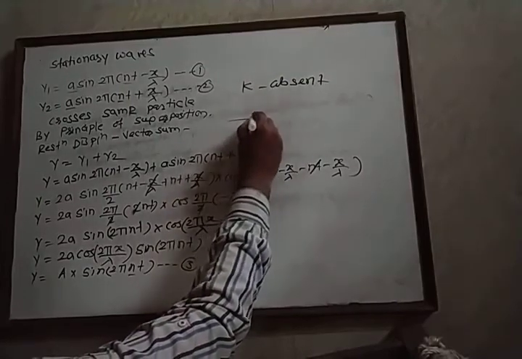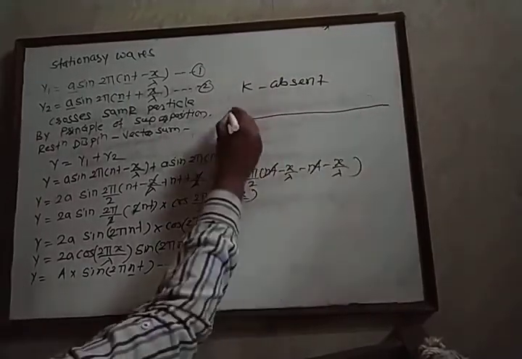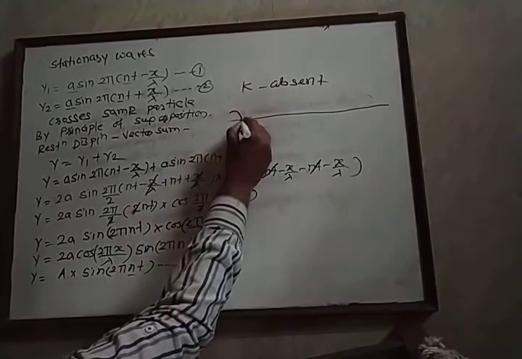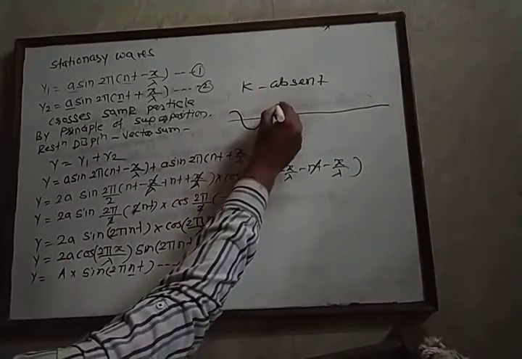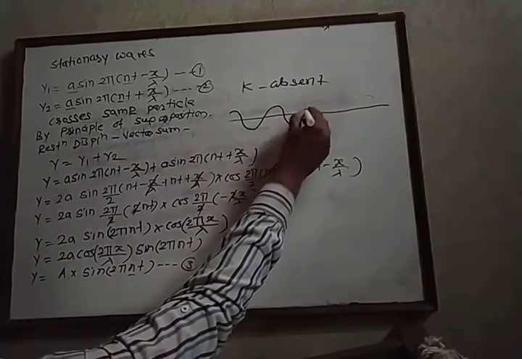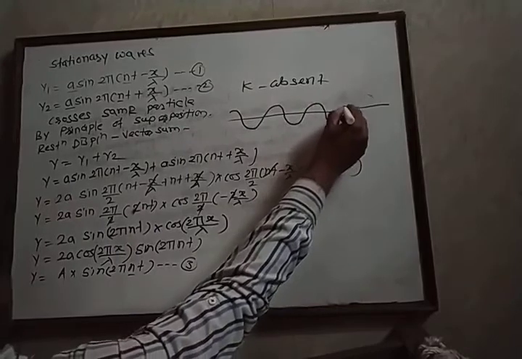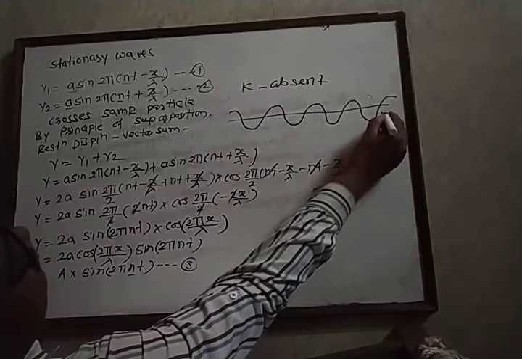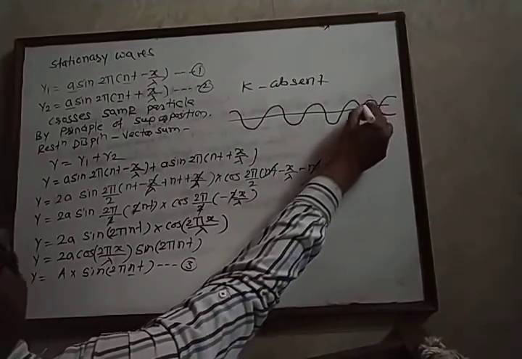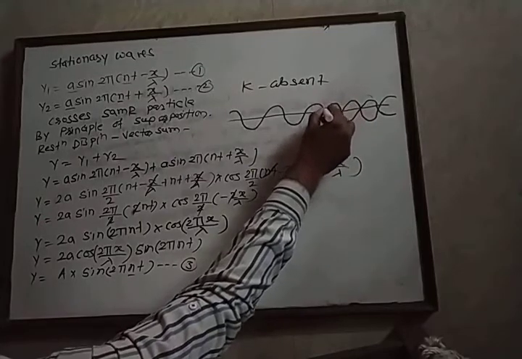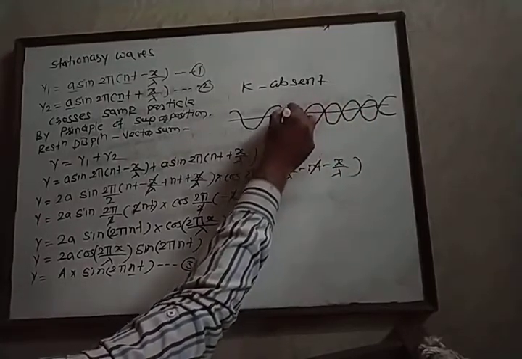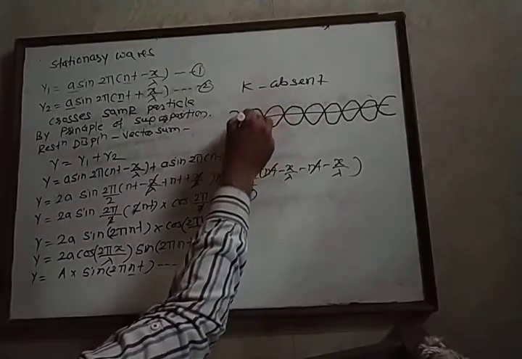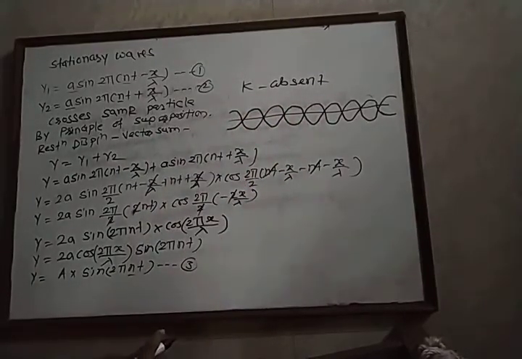Now, suppose this is a string, and the free end of the string is vibrated in a vertically upward and downward direction. Then a transverse wave is produced on the string. This wave is reflected from the rear boundary. The reflected wave travels in the opposite direction. The reflected wave is identical, and therefore when these two waves cross the same particle, a stationary wave is generated.